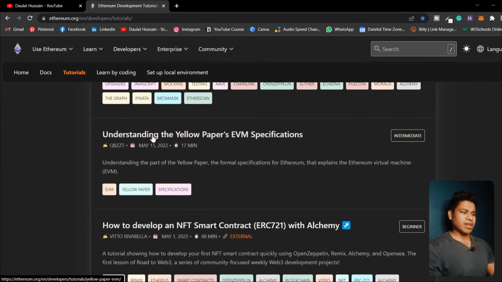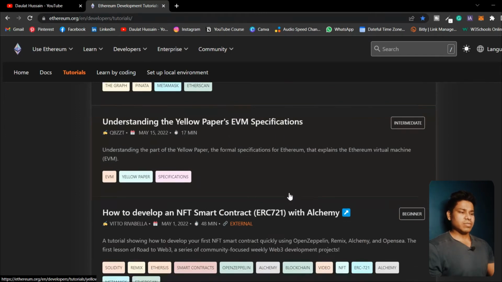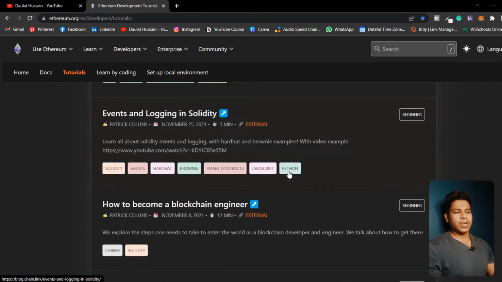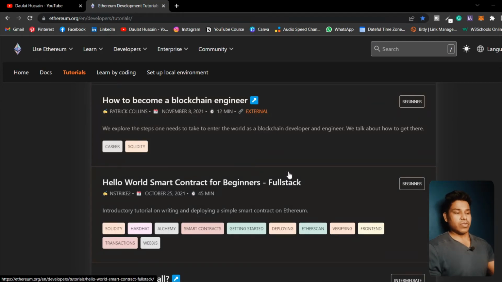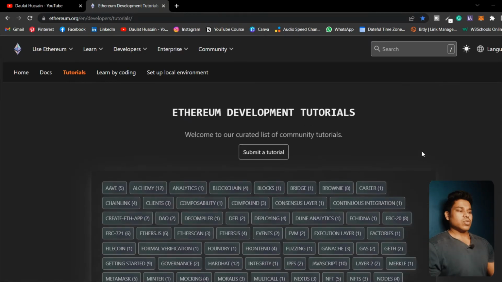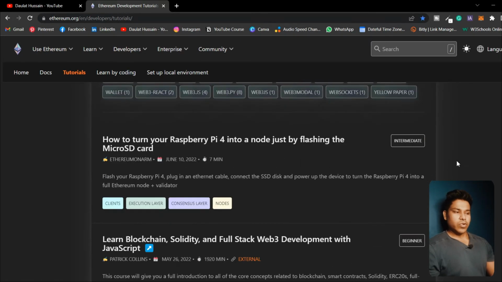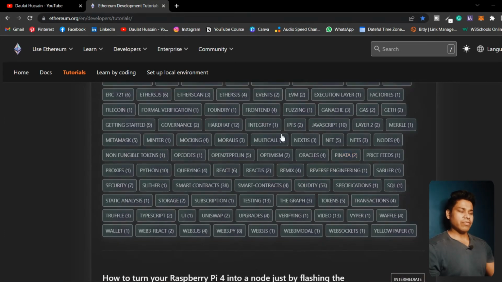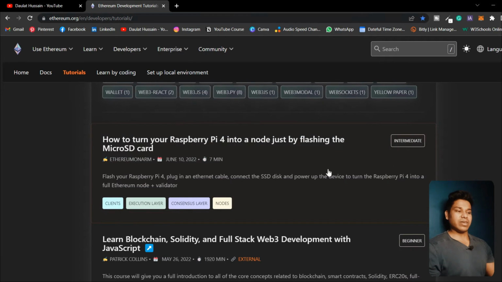So let's come down, and here you will find the EVM engine of Ethereum, so you can read about it. They have everything here. If I start explaining about this, the video will go very long, because this is the complete resource you have right this moment to learn about Ethereum and its development. So come here, visit this website and read everything about it. Here they have given you the source code, everything and all.